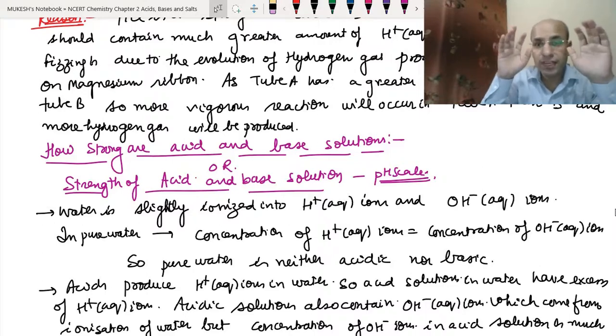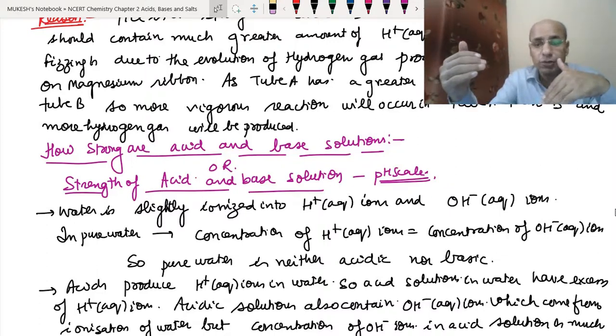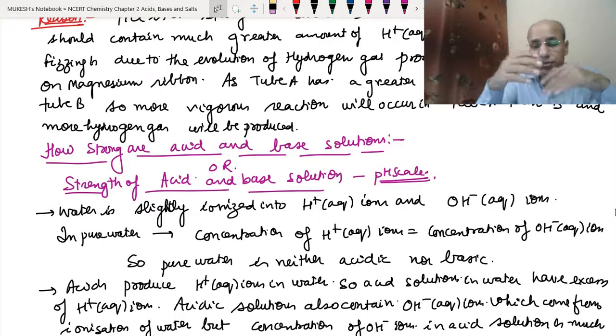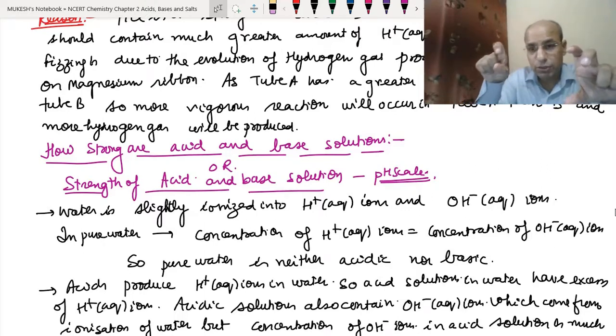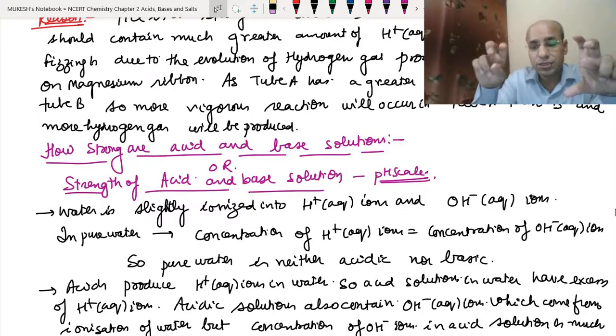But when we put an acid into it, it also produces hydrogen ions, and we already have hydrogen ions present in the water. So the relative concentration of hydrogen ions becomes more. The acid solution also contains hydroxide ions, which come from the dissociation of water, but the concentration of hydrogen ions is more and the concentration of hydroxide ions is less.